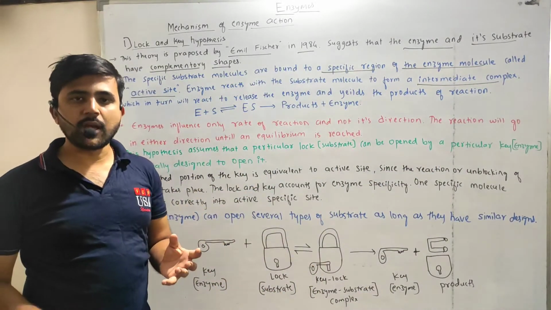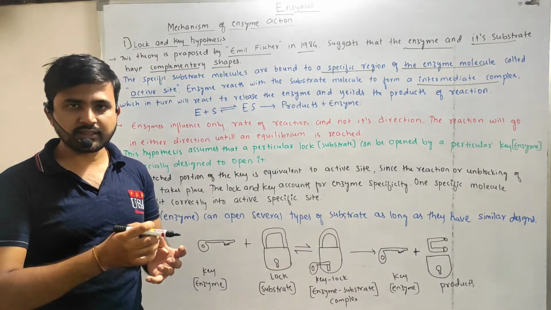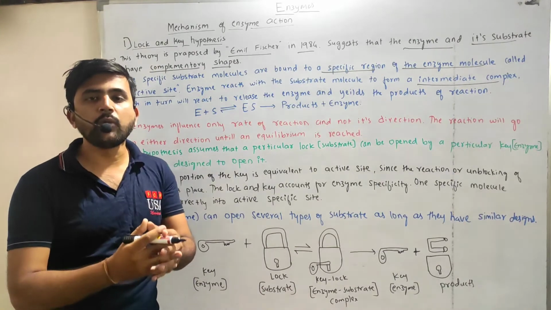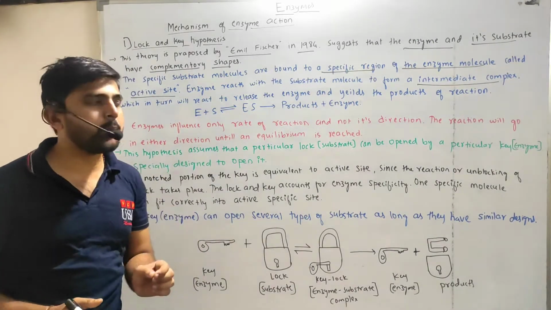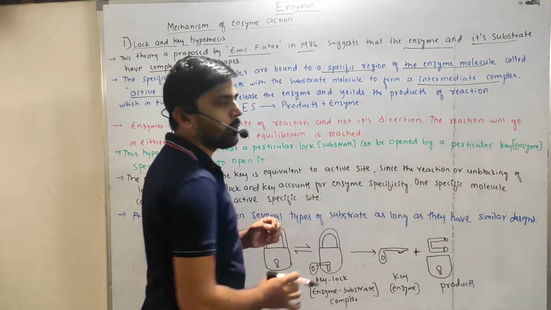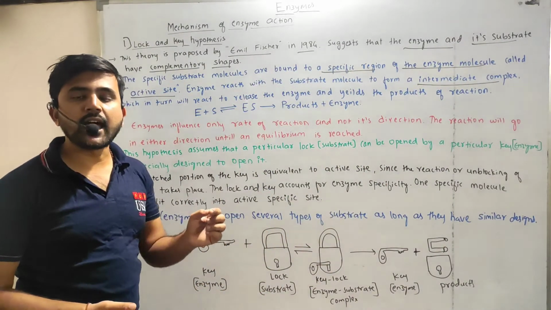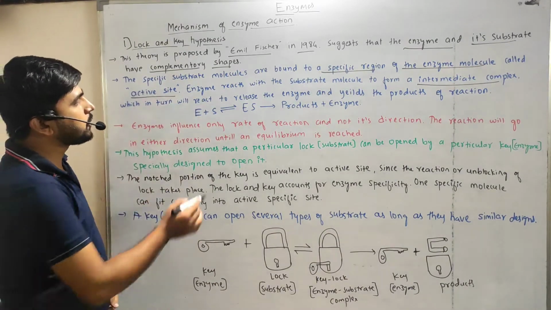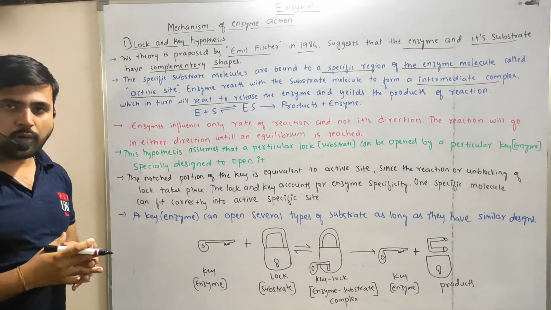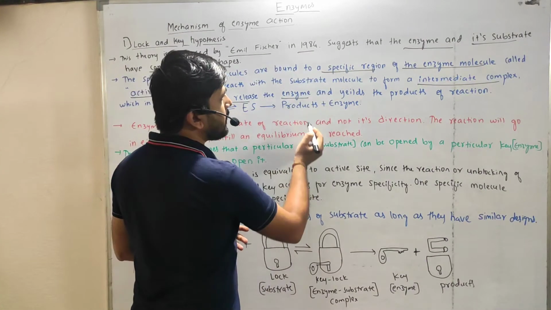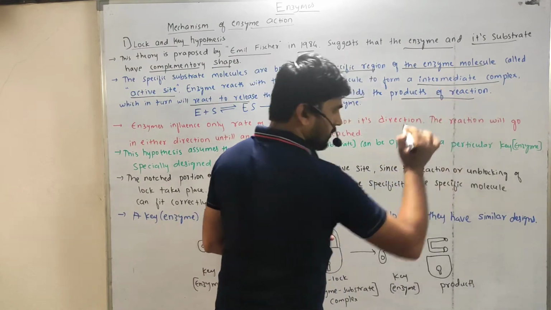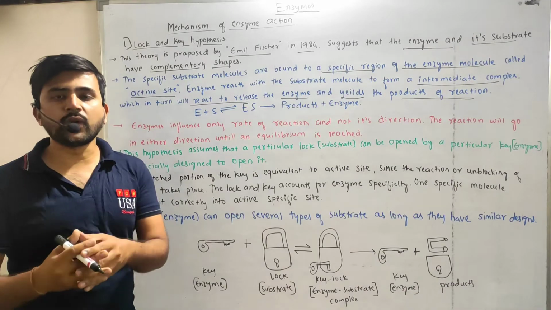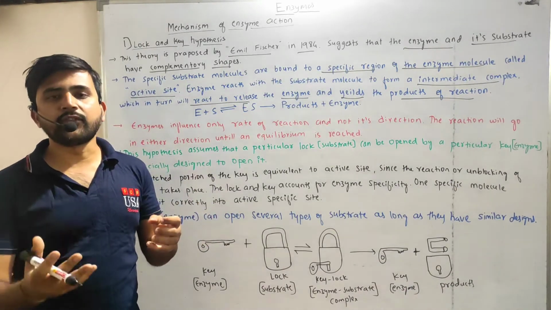When a particular enzyme binds with a particular substrate, it forms one complex structure, the intermediate complex called the enzyme substrate complex, which in turn reacts to release the enzyme and yield the products of the reaction.